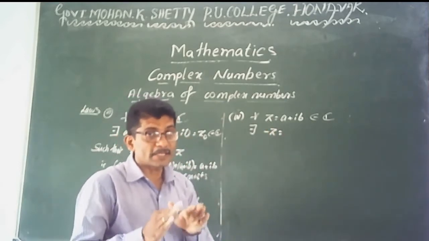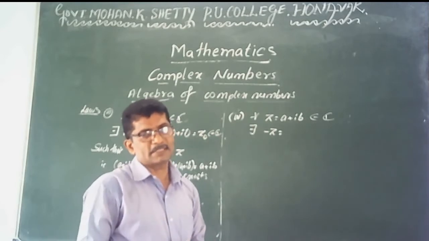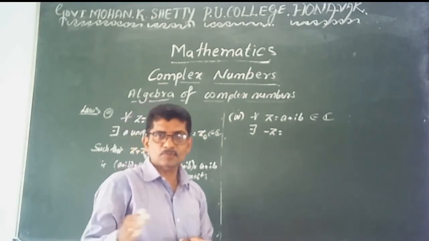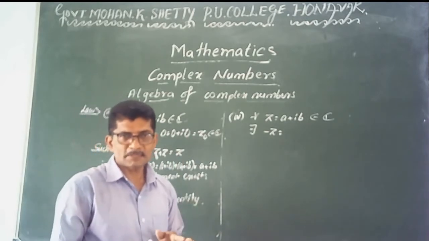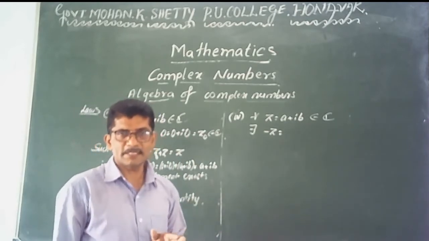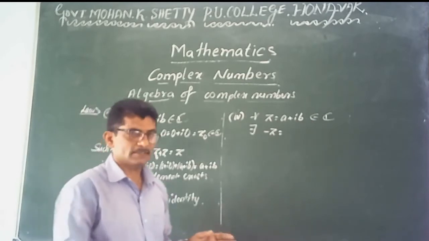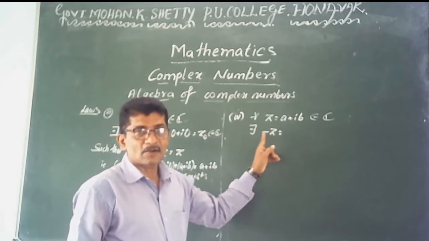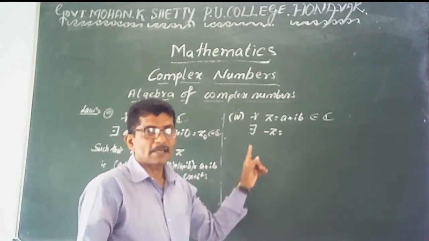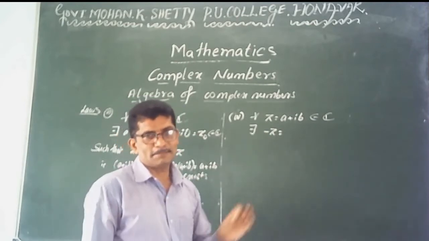It is not a negative complex number. In complex numbers, there is no positive complex number or negative complex number. I already explained in the introduction class that a complex number means a point on the plane.